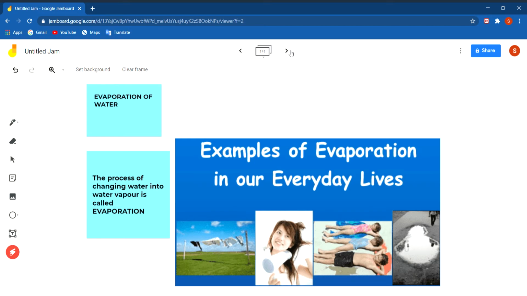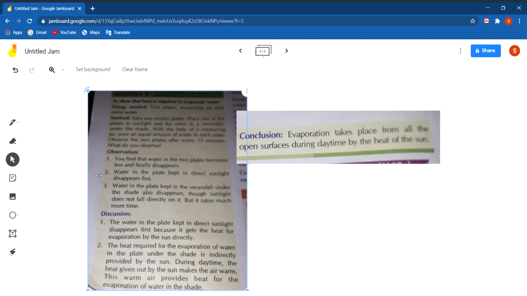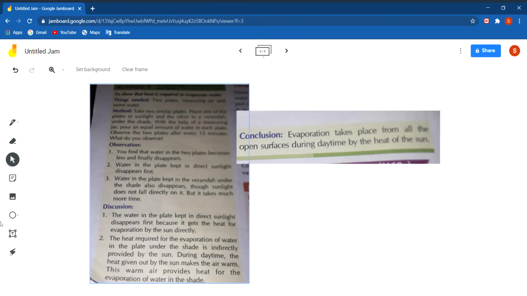Now we shall discuss the activity to show that heat is required to evaporate water. For this activity you need two plates, one measuring jar, and some water. What you have to do is, you take two similar plates, place one of the plates in the sunlight and the other inside your room or veranda under the shade. With the help of a measuring jar, pour an equal amount of water in each of the plates, and observe the two plates after every 15 minutes.